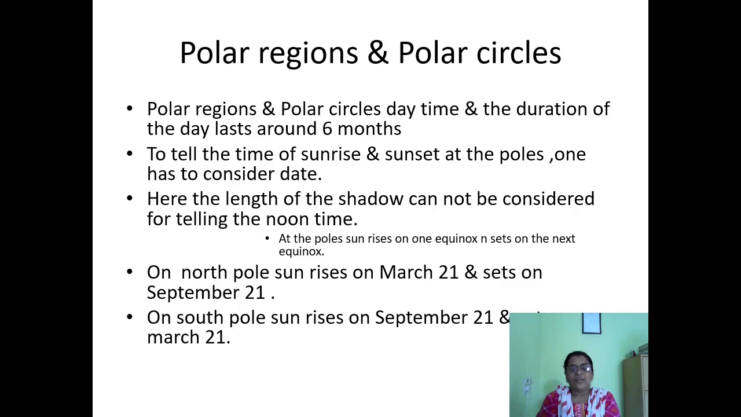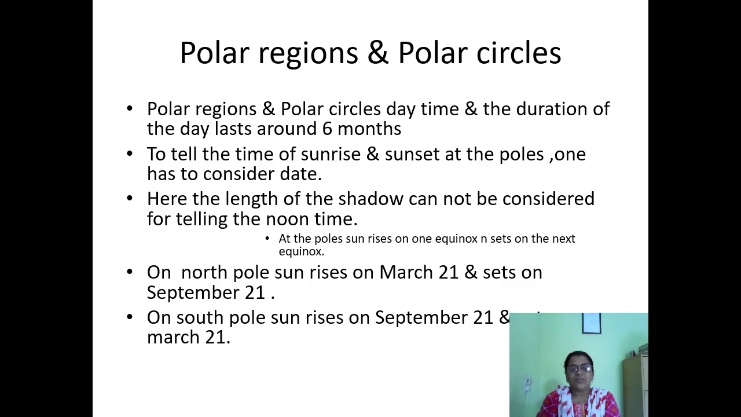Okay, so March 21 and September 21 are the equinox days. Equinox means on such dates, days and nights are of equal duration throughout the earth. So these dates are called equinox dates. At the North Pole, the sun rises on March 21 and sets on September 21. So there is a 6 months day.